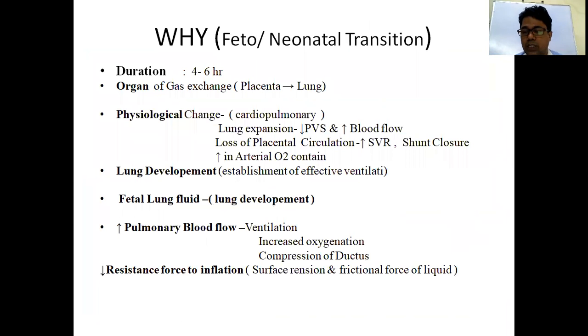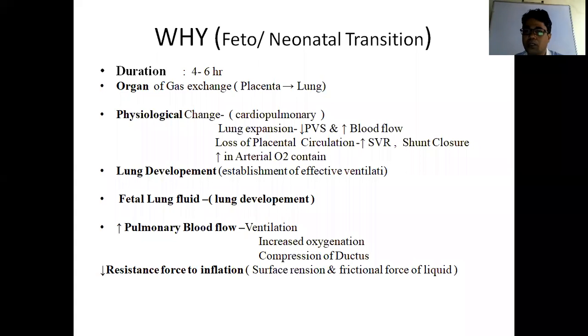Next, fetal lung fluid. What is the importance of fetal lung fluid? The secretory activity of the lung starts from the third gestation, around the pseudoglandular stage of lung development, and that fluid is required for lung development and maturation.